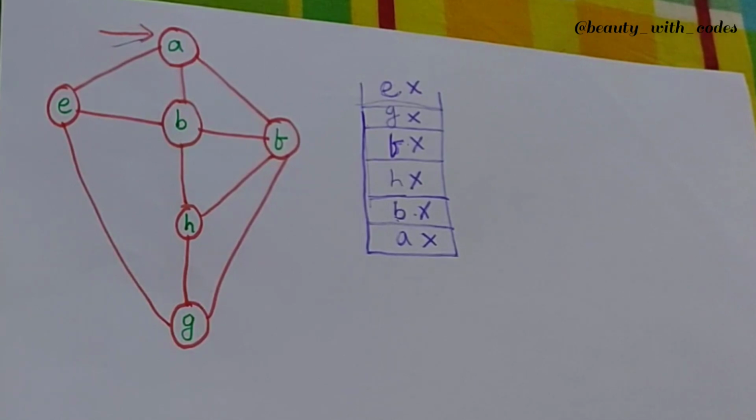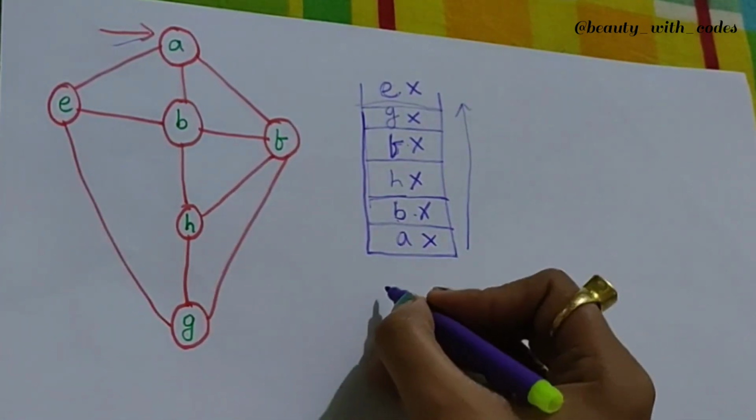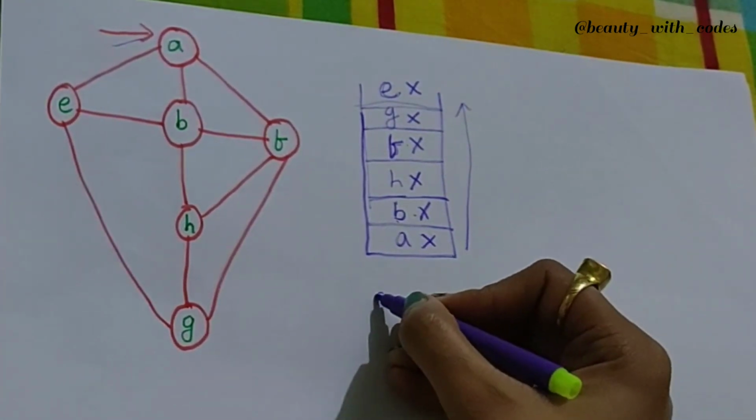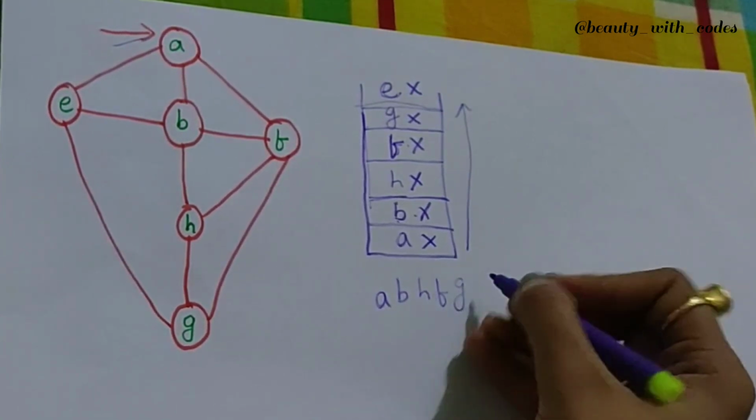But what is going to be the order of DFS, right? So order of DFS is nothing but this. Okay, so order of DFS is A, B, H, F, G and E.